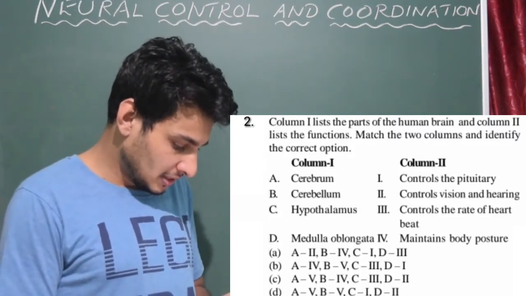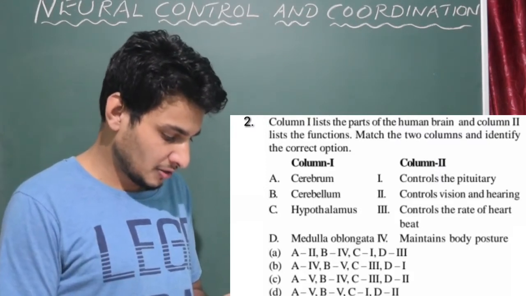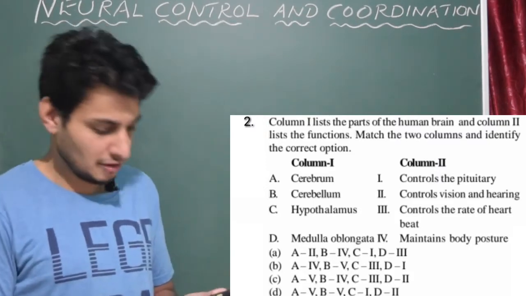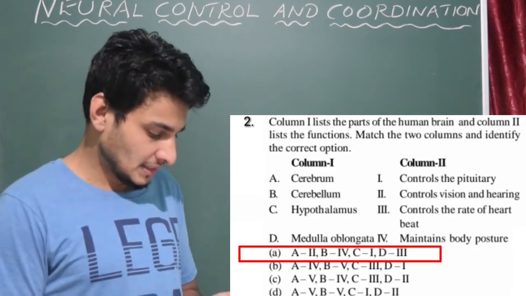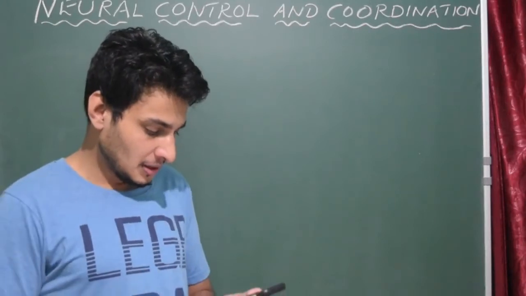Then medulla oblongata, and that we are a bit familiar with, controls the rate of heartbeat. It also controls rate of respiration, everything. So answer is A. So we found the answer. We'll go to question number 3.